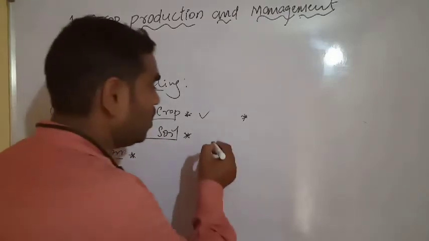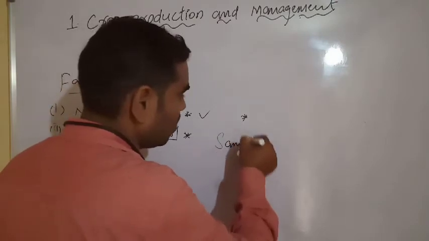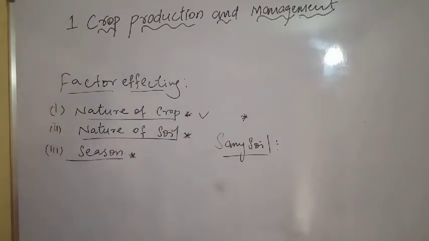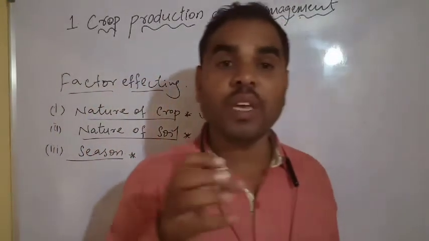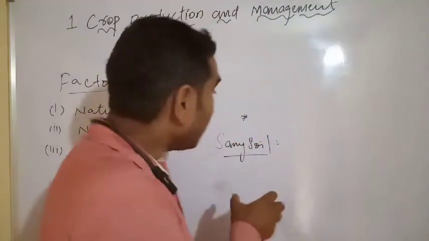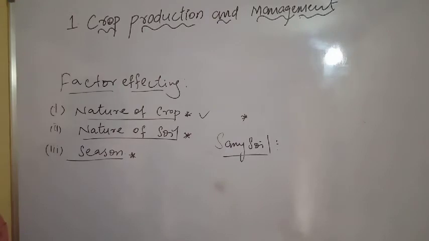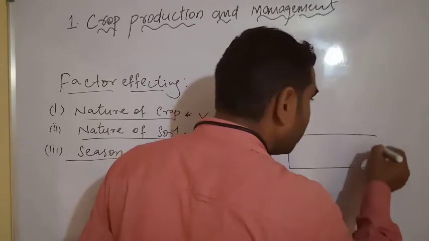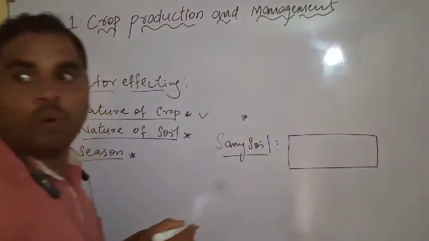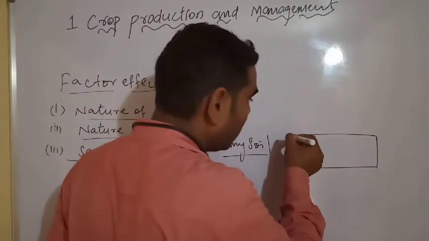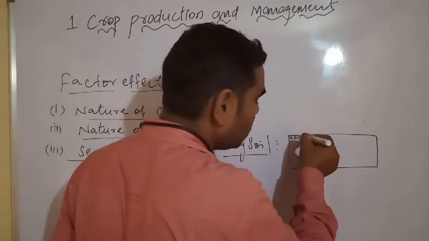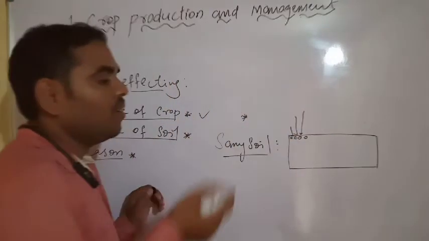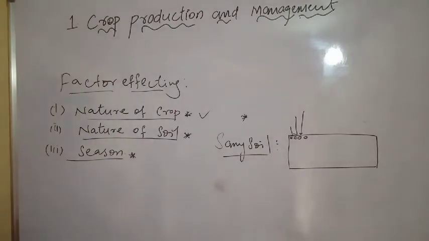For example, sandy soil. Sandy soil's water holding capacity is very less. In sandy soil, the crop requires continuous water because there are more pores between the soil particles, and the sand particles are far apart. Water easily enters the soil and the air, and evaporates rapidly.